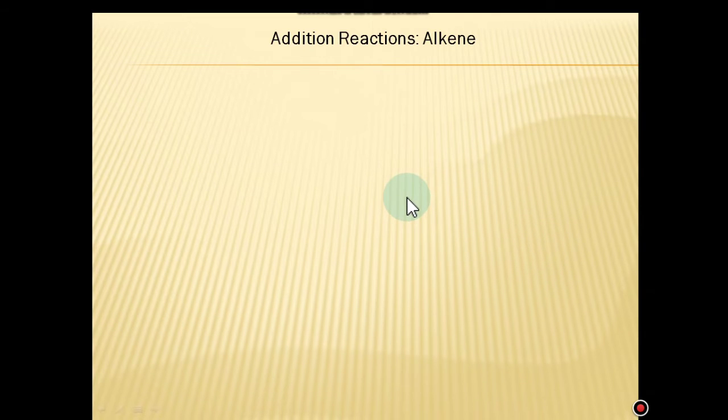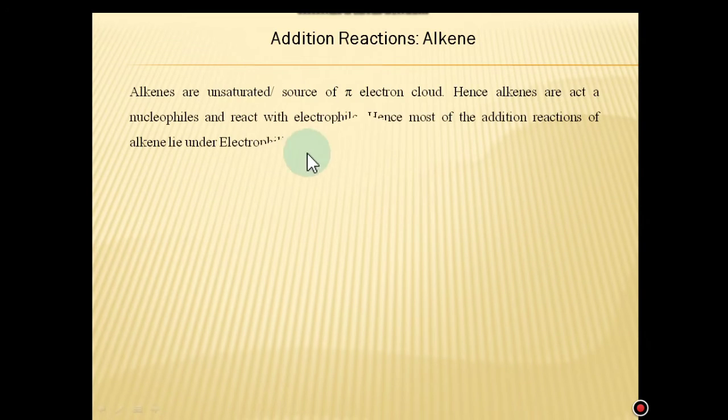Addition reactions of alkenes. Alkenes are unsaturated, meaning they are a source of pi electron cloud. Hence, alkenes act as nucleophiles and react with electrophiles. Hence, most of the addition reactions of alkenes lie under electrophilic addition reactions.